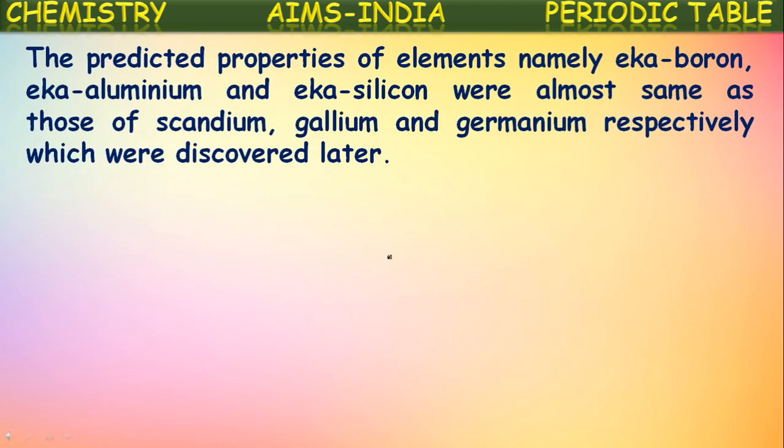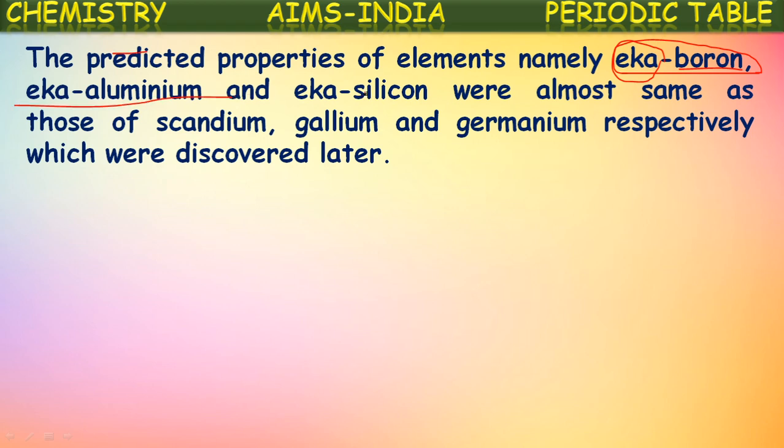The predicted properties of elements, namely eka boron, eka aluminum and eka silicon were almost the same as those of scandium, gallium and germanium respectively, which were discovered later. So he left 3 blanks in his periodic table and 1 down to boron. So he named that element which was not yet discovered as eka boron. Eka here represents one or same, and eka boron means the element which has similar chemical properties to that of boron, similar to boron, simply to say. In the same way, similar to aluminum, it is called eka aluminum.